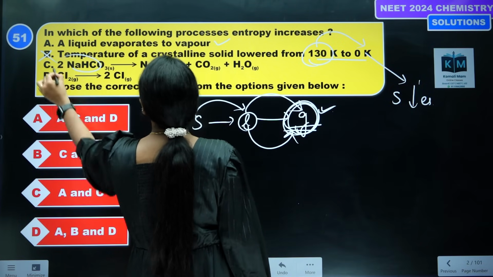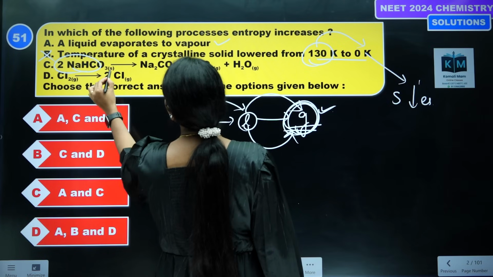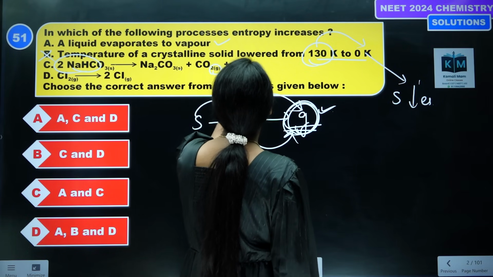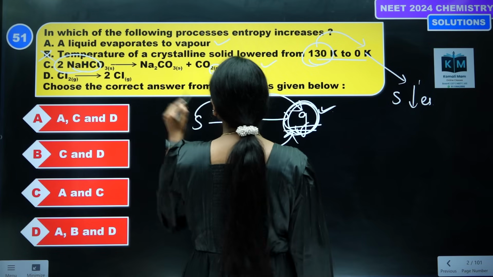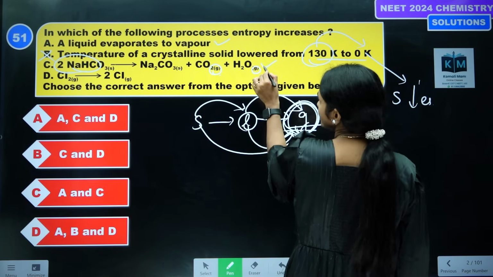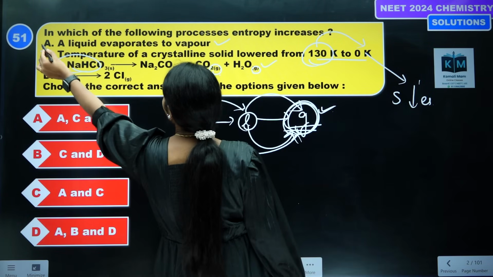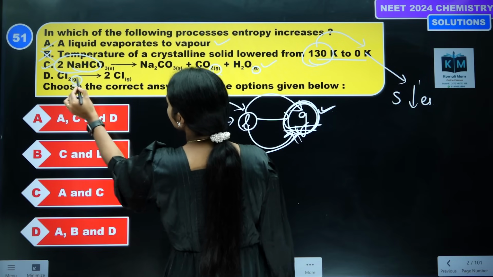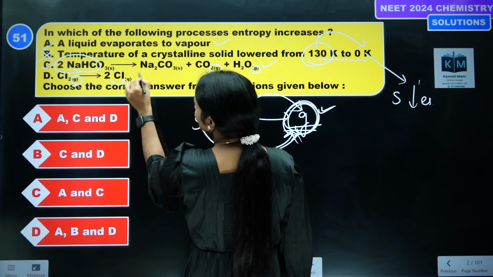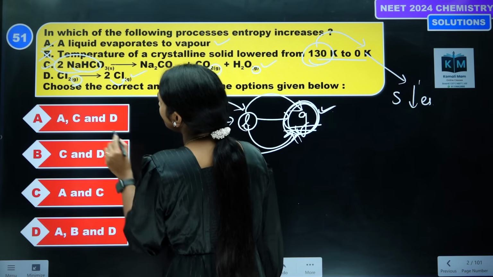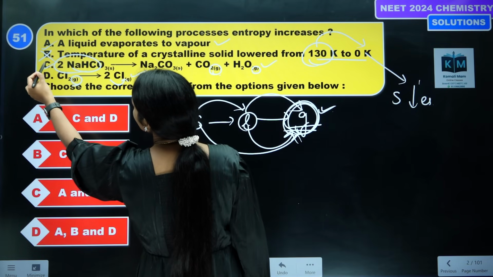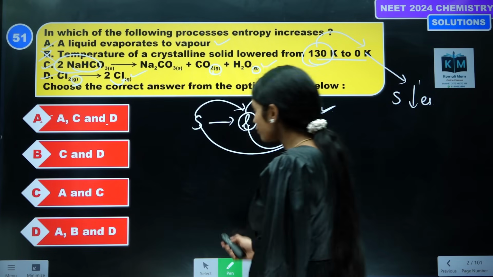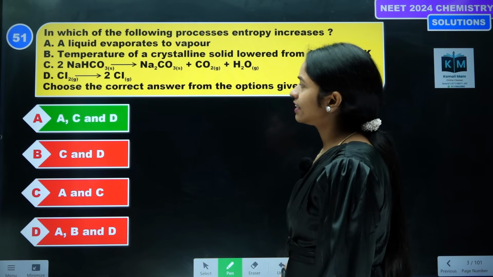2 moles of sodium bicarbonate converts into, see, this is a solid converting to how many moles of gas? 1 mole, 2 moles. So solid converts to gas, entropy increases here. Option C is also correct, A is also correct. And in D, Cl2 gives rise to, here only 1 gaseous mole is there, here 2 gaseous moles, so this is also correct. A, C, D, these 3 are correct. So option A is the correct answer.